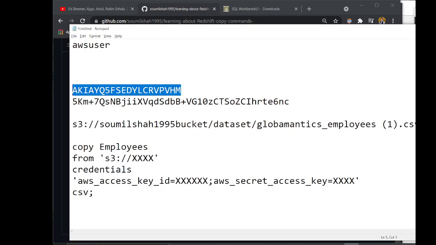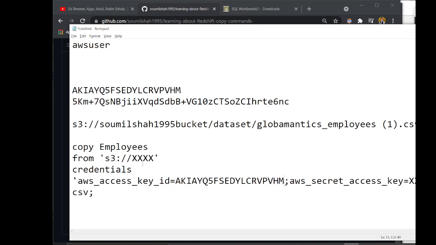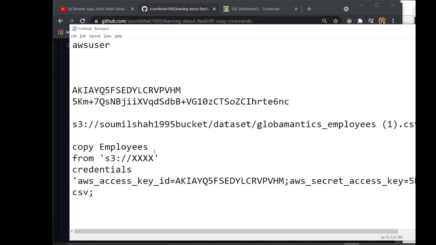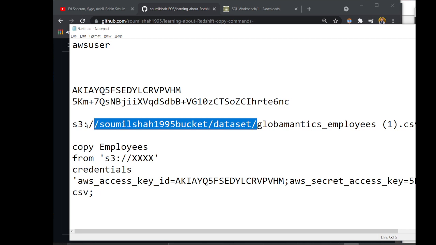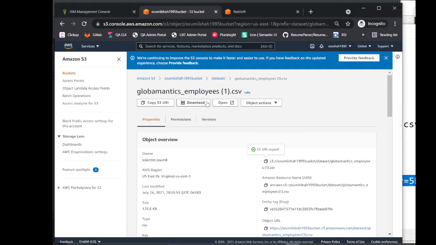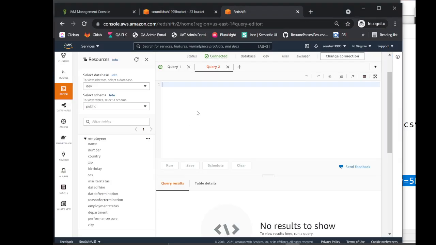so now we need the AWS access key. We need the secret key. So I'm essentially replacing the values. And then what I need to do is provide the path. So, okay, here is my copy command. Copy command is ready. Let's head over to the Redshift.